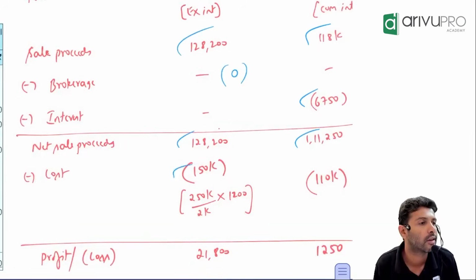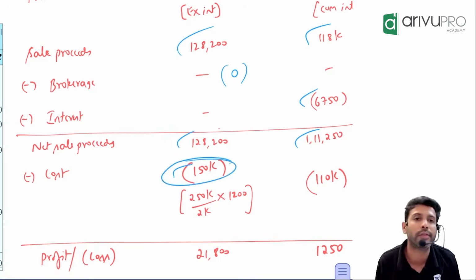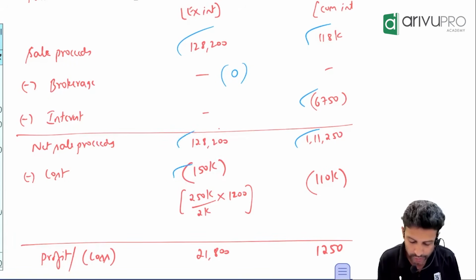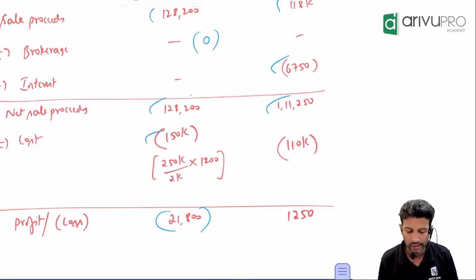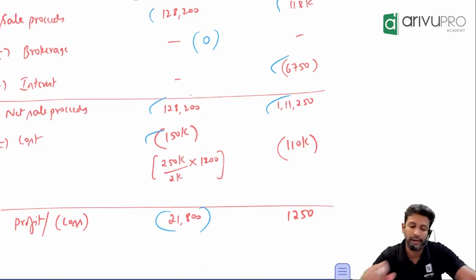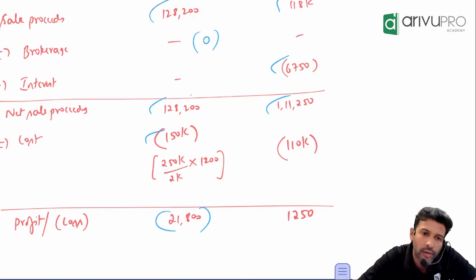How much is the cost? 1,50,000. Happy face or sad face? Sad face. Why? Cost is 150, sold for 128. So it's a case of a loss. How much loss? 21,800. That is one way you've got it.